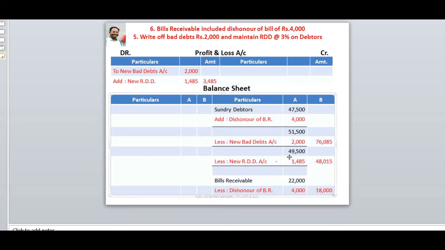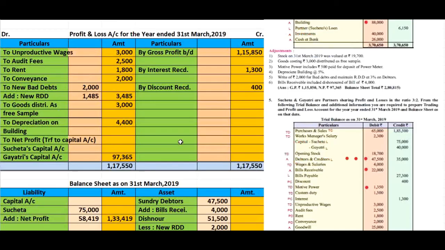You will deduct the amount from 49,500 and here in outer column you will get the 48,015 as a net debtors. The second effect of the new RDD, it is added to the new bad debts to profit and loss account debit side rupees 1,485, and the total of the new bad debts and new RDD we have to write down to the outer column, that is 3,485. Let me see the adjustment effect in the problem.